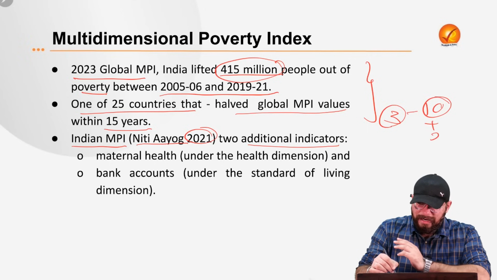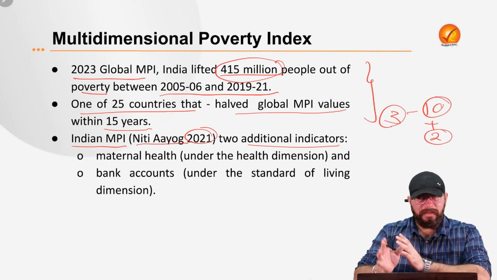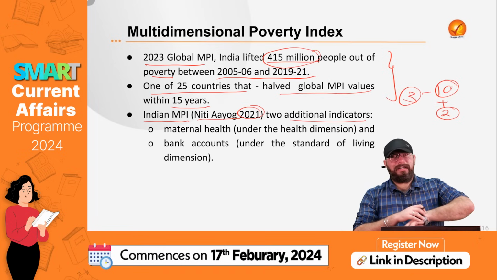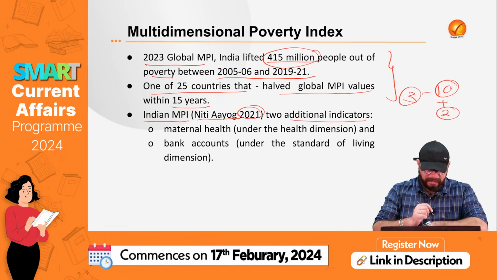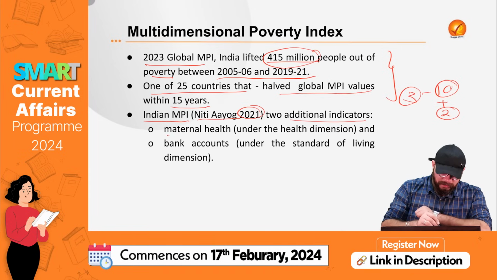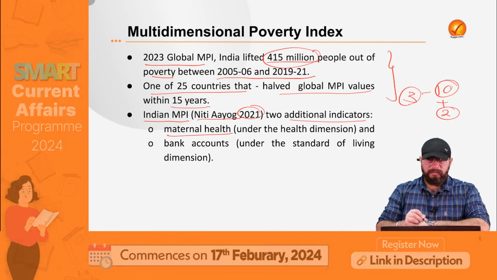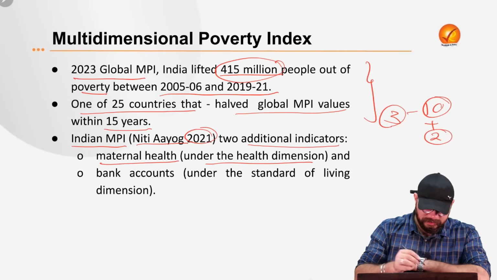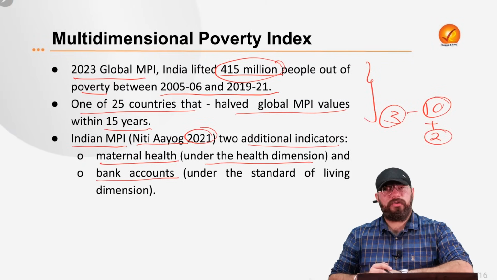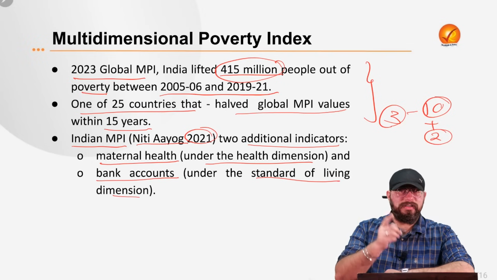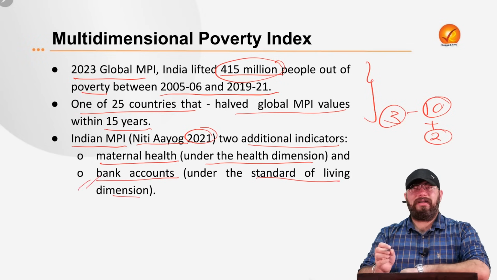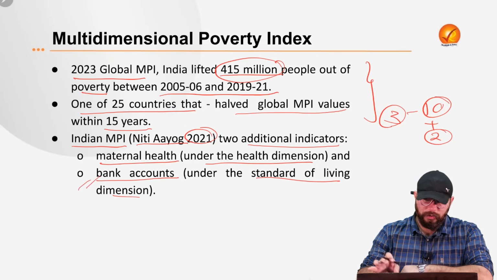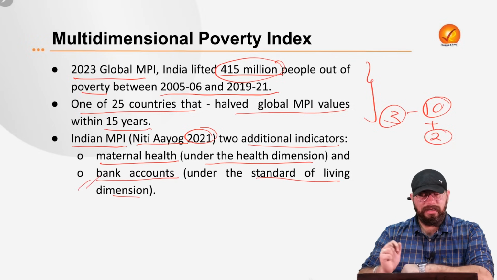Now, adding to that, two more indicators have been added by this Indian multidimensional poverty index by the Niti Aayog. The two additional indicators are, first, maternal health, which is under the health dimension. It is added that maternal health will also be taken into consideration, and also bank accounts. So amongst the standard of living dimensions, one more thing is added, that is bank accounts. So that is in relation to your multidimensional poverty index in India.